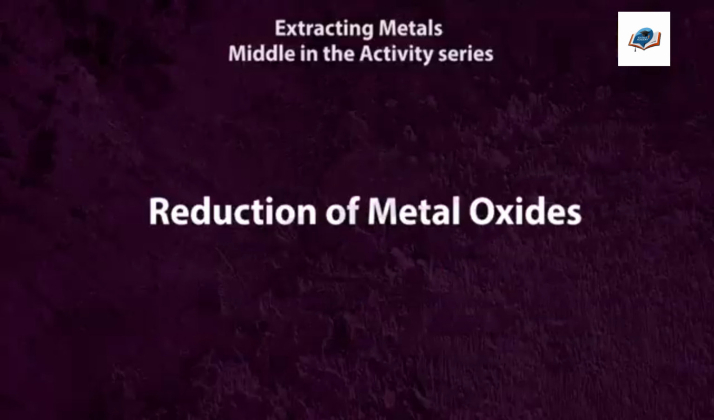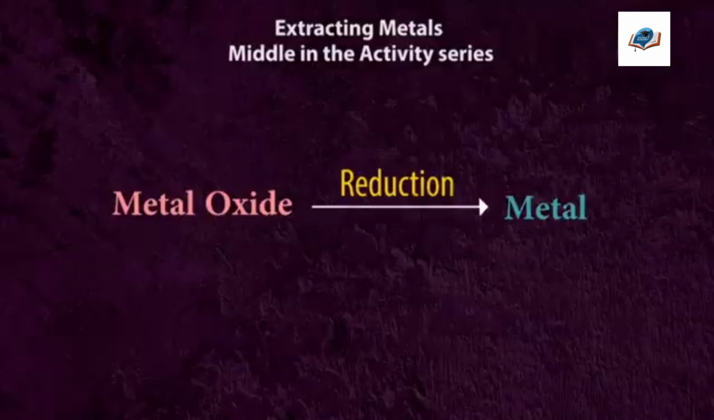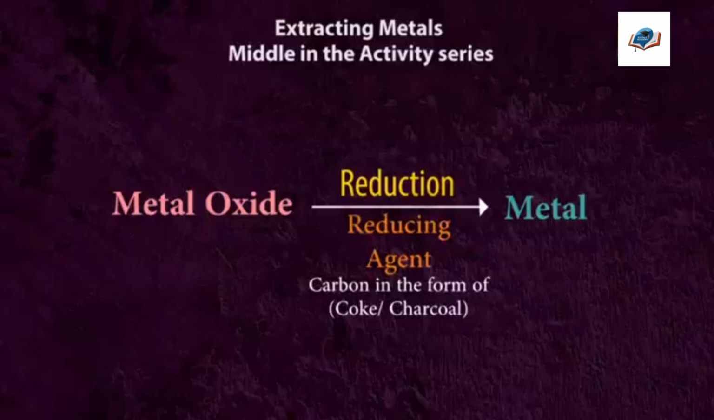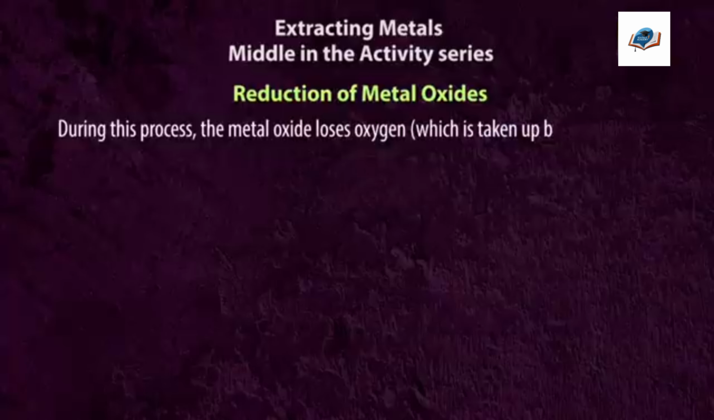Reduction of metal oxides. Now let us see reduction of metal oxides. Once the metal oxides are obtained from their respective ores through roasting or calcination, the next step is to reduce these oxides to obtain the pure metal. This reduction is typically carried out using a reducing agent such as carbon in the form of coke or charcoal. It removes the oxygen from the metal oxide. During this process, the metal oxide loses oxygen, which is taken up by the carbon, and the metal is left behind.